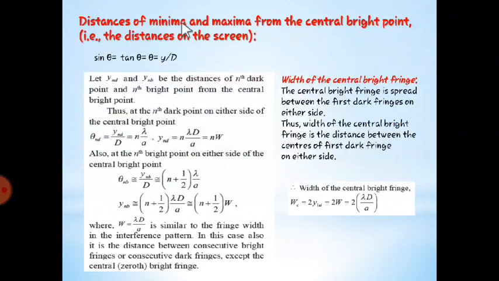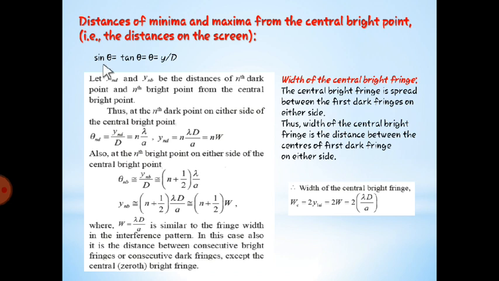Now, distances of minima and maxima from the central bright point. As we are saying, the central bright point, which is P0, is not exactly at the center, but it is nearly equal to the center. As we consider a very small angle, we can say sin theta is equal to theta itself. It will give you the relation which is y upon d.